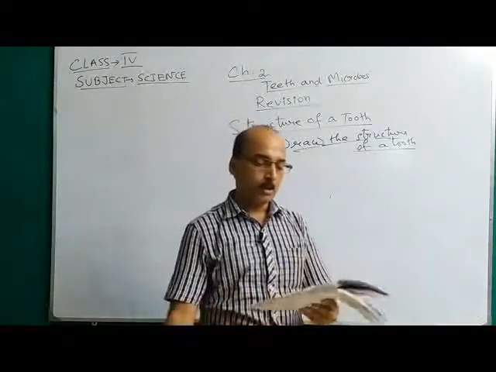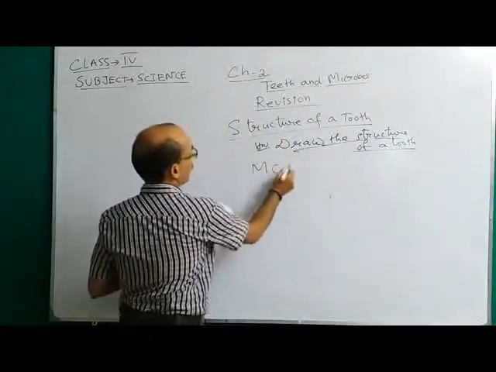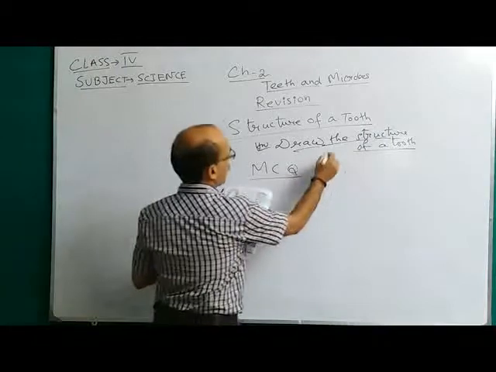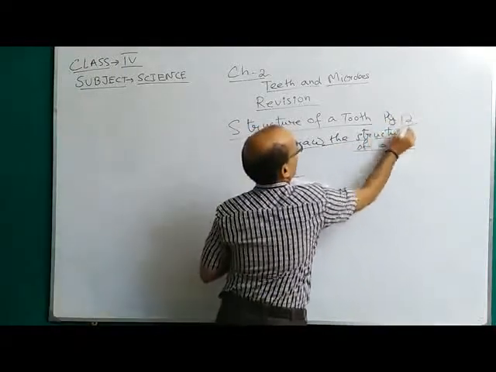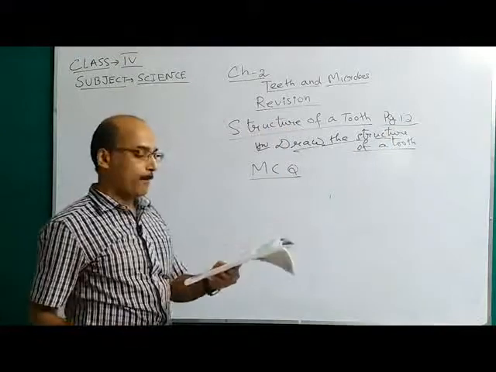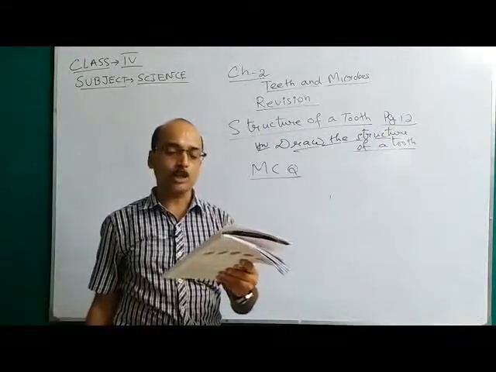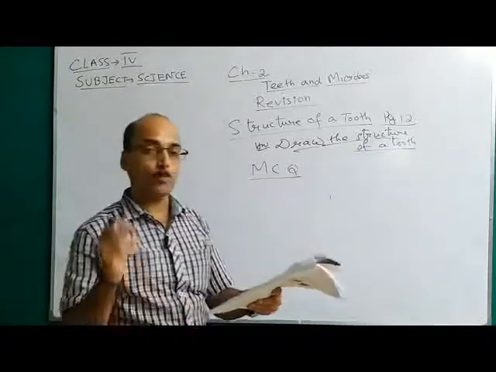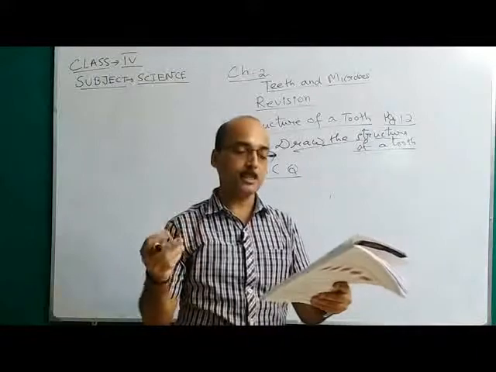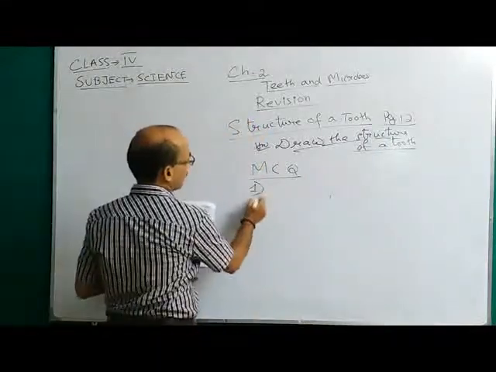Then we will come back to the MCQ. Actually we are discussing this one from page number 12. MCQ is there. Take the correct answer. Which of the following teeth are also called grinding teeth? Your options are canine, incisors, molars. Your answer is molars.